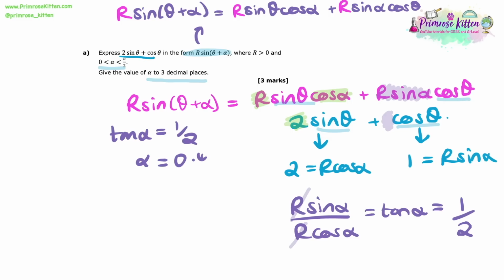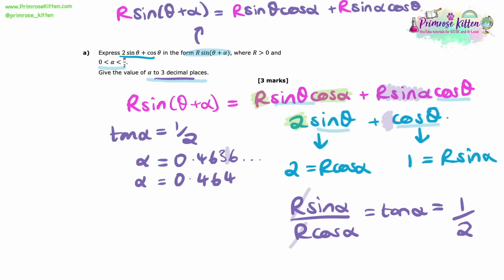And so by doing inverse tan of that, making sure your calculator's in radians, because the question says it has to be between 0 and pi over 2, we end up getting that alpha is equal to 0.4636, which to 3 decimal places will round up to 0.464. And so that's our answer there.